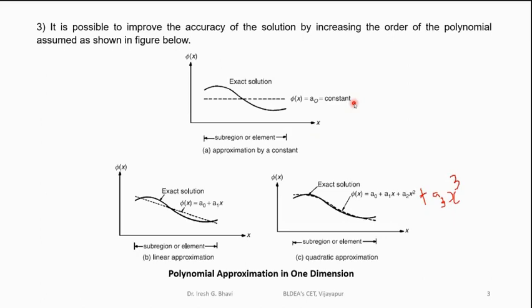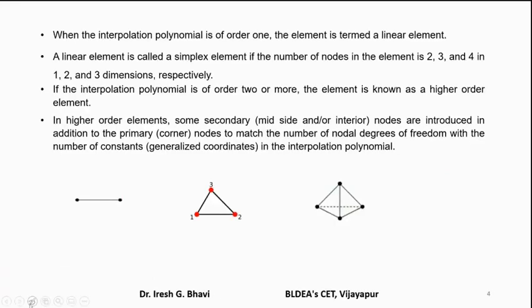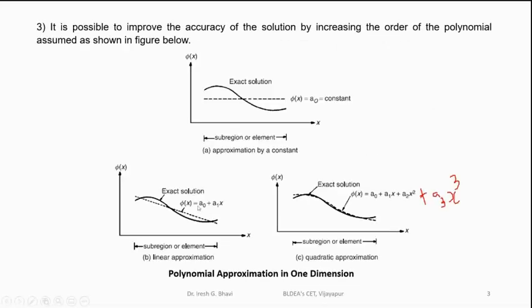Let us move on to the next. Here you can see that when the interpolation polynomial is of order 1, the element is termed a linear element. For example, see here.